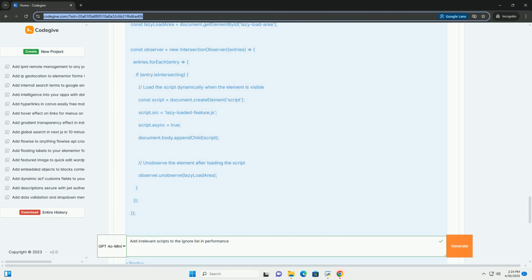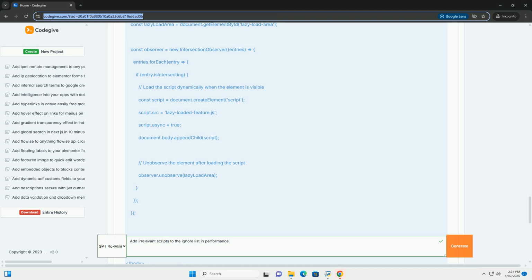Defer attribute. The defer attribute tells the browser to download the script without blocking page rendering and to execute the script after the HTML has been parsed. Scripts with the defer attribute are executed in the order they appear in the HTML. Use case. Ideal for scripts that don't depend on the DOM being fully loaded but don't need to be executed immediately. Good for analytics, some third-party widgets, or scripts that enhance the page after it's rendered.